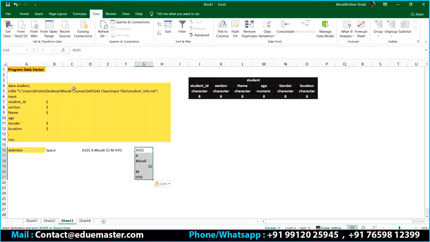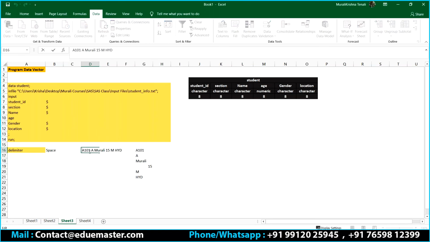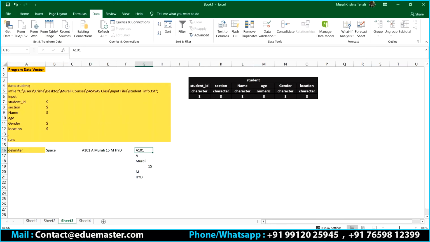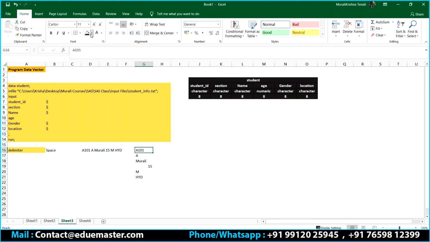So how is SAS taking it? From position number 1 till it identifies the first delimiter, whatever data is there is going to be the first variable value, A101 here, correct? This is the first position, wherever I have my cursor, before A. From here till it identifies the first delimiter, whatever is there is going to be the first variable value.